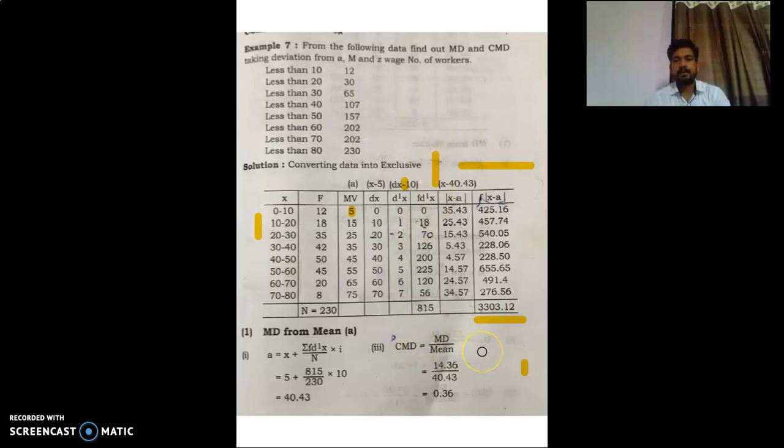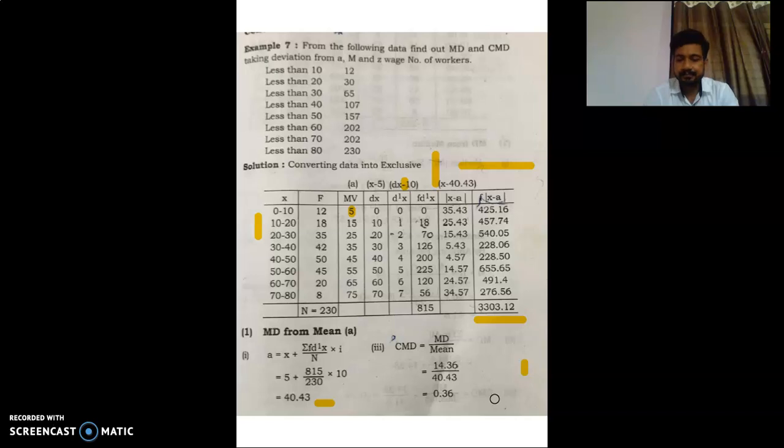CMD equals MD divided by mean. We already calculated mean deviation on the next page. That has been shifted to next page. 14.36 divided by mean. We already calculated here 40.43. The answer is 0.36. So this is coefficient of mean deviation, 0.36. The answer of mean deviation from mean is 14.36, and answer of coefficient of mean deviation is 0.36. So I hope you understand mean deviation from mean.